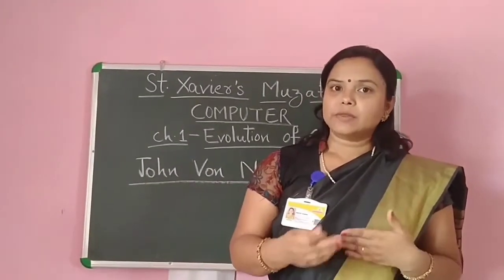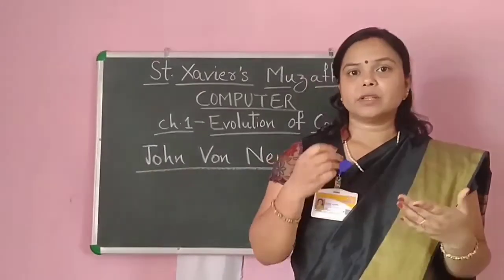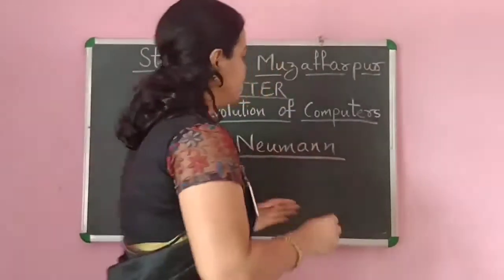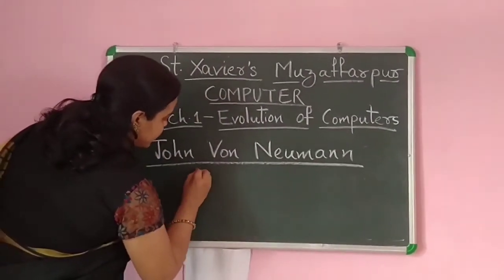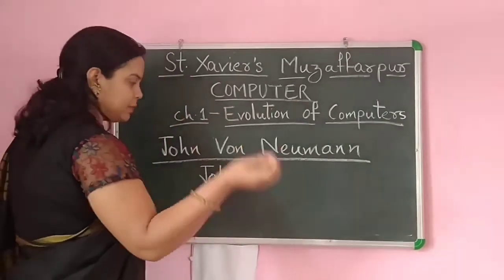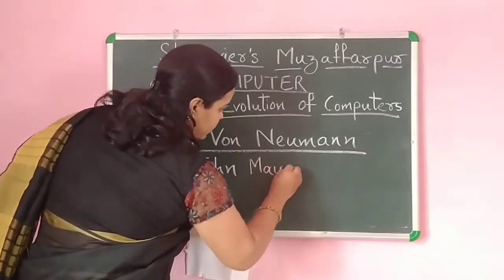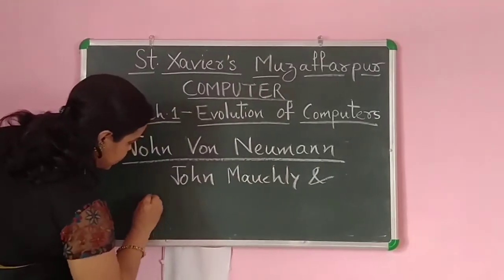Okay, after that he joined hands with J. Presper Eckert and John Mauchly. To whom did he join hands? He joined hands with John Mauchly and J. Presper Eckert to make another machine.